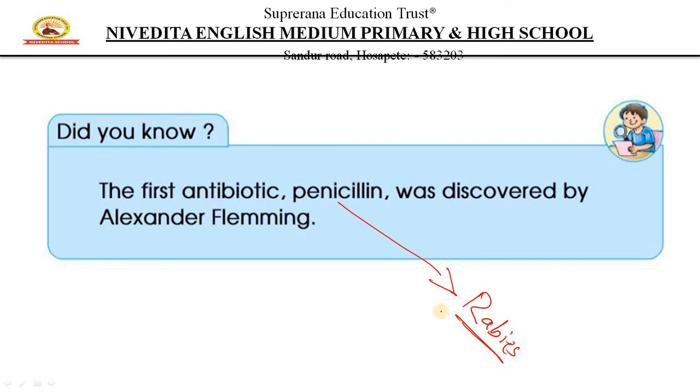A mad dog has a virus inside its saliva. So when a mad dog bites, earlier people used to die due to rabies. So penicillin was one of the major discoveries of that time. Alexander Fleming was awarded the Nobel Prize for his discovery. So, one of the great scientists, Alexander Fleming.